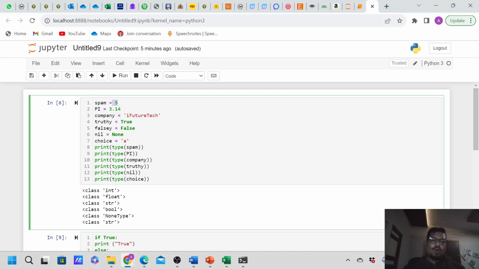Depending upon what type of value you store, the data type of the variable will be decided by the interpreter automatically. So I have stored an integer here, then a float, then a string. I have stored two boolean values, and a None value, that is the null data type. We will speak about this in a few minutes.